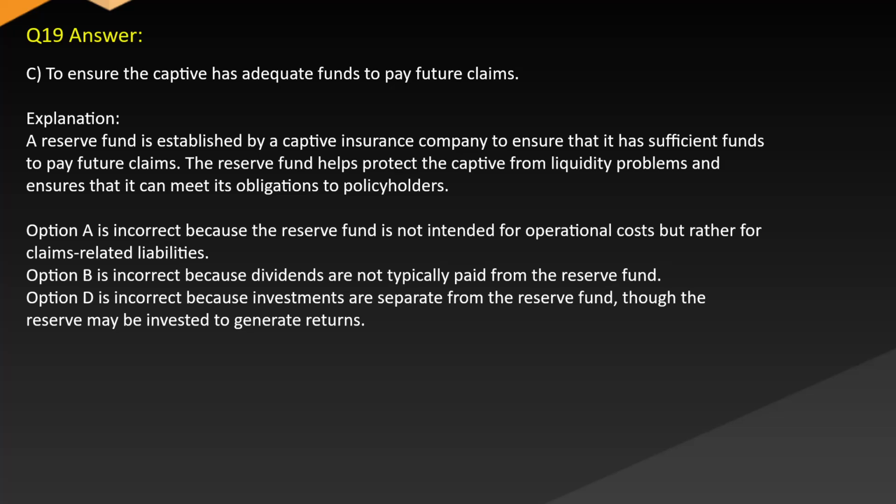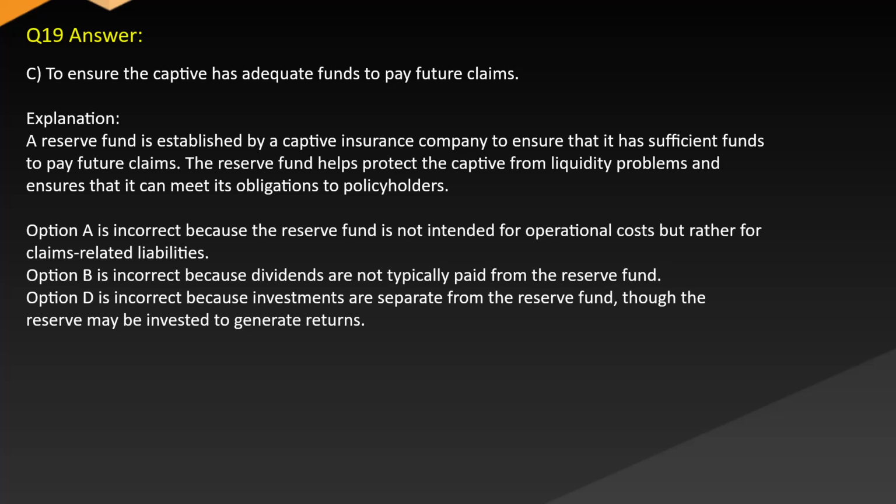Answer C. To ensure the captive has adequate funds to pay future claims. Explanation. A reserve fund is established by a captive insurance company to ensure that it has sufficient funds to pay future claims. The reserve fund helps protect the captive from liquidity problems and ensures that it can meet its obligations to policyholders. Option A is incorrect because the reserve fund is not intended for operational costs but rather for claims-related liabilities.